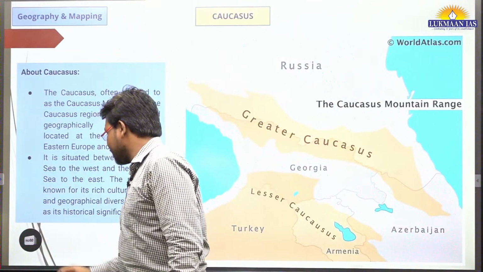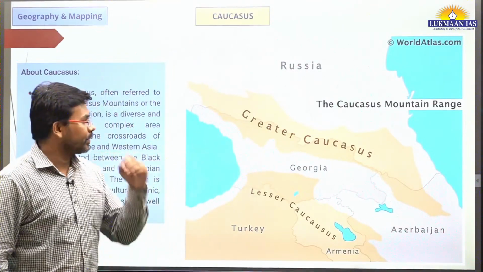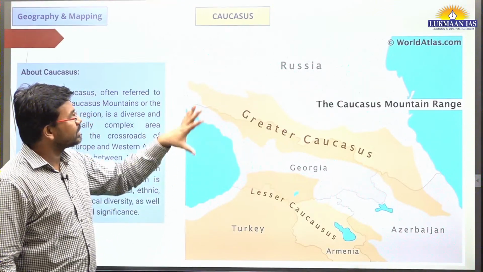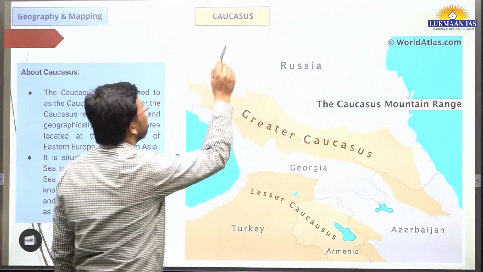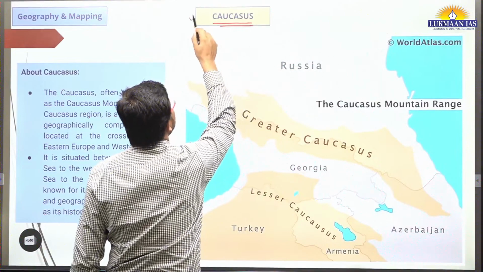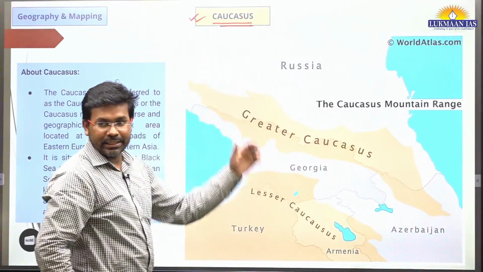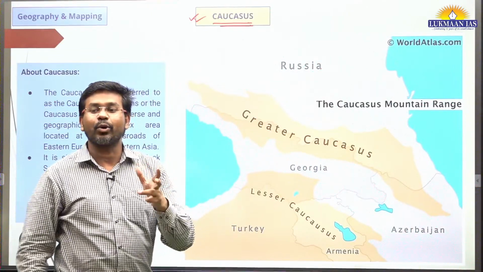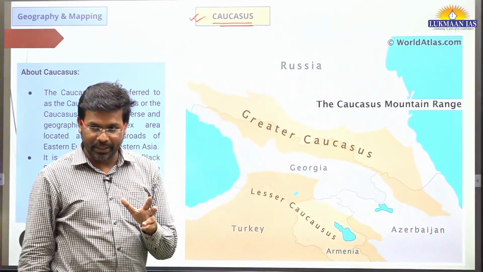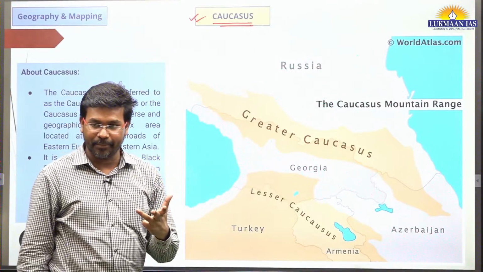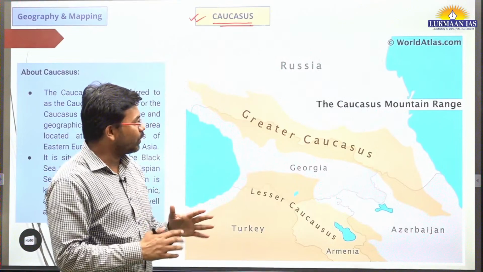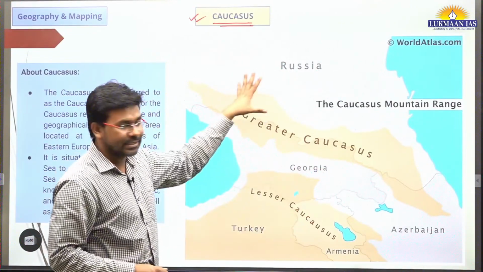So the first topic is a mapping topic. This topic is important for the examination because this keyword, Caucasus, is coming every day in the newspaper. It is associated with the Nagorno-Karabakh conflict that is happening between Azerbaijan and Armenia. So Azerbaijan and Armenia are the countries which are located over here in this region.